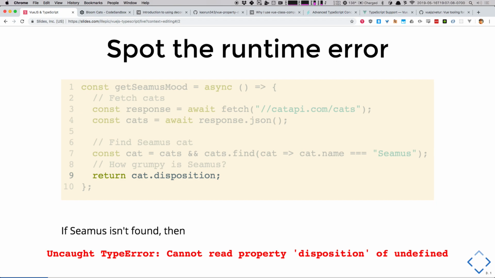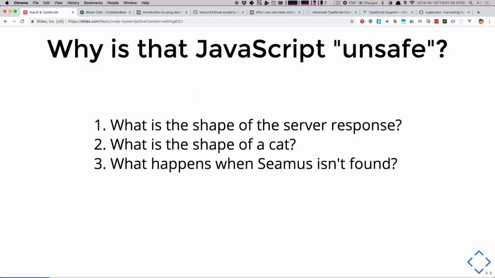Who's ever gotten an uncaught type error? Yes, you know the pain. And it's because we don't always get what we want from find, right? We might get undefined. So this is something that TypeScript is going to help us with eventually. And wouldn't it be great if we could bring some of that stuff into Vue with us?